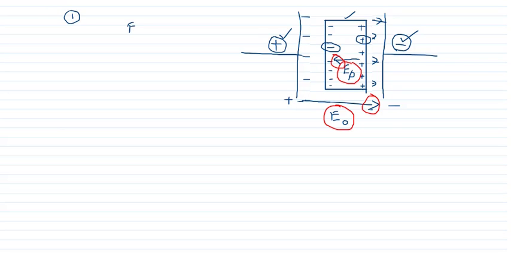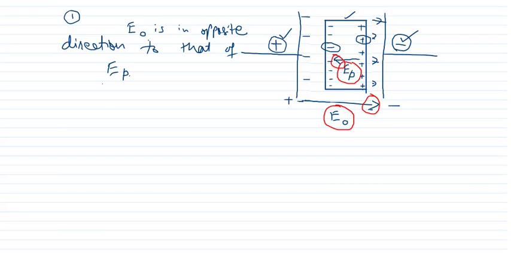It means E naught is in opposite direction to that of EP. What is the EP? Electric field due to polarization.